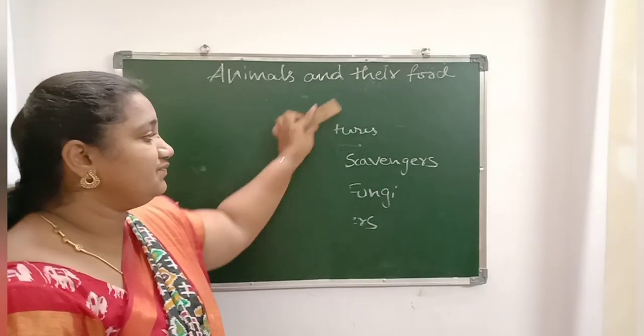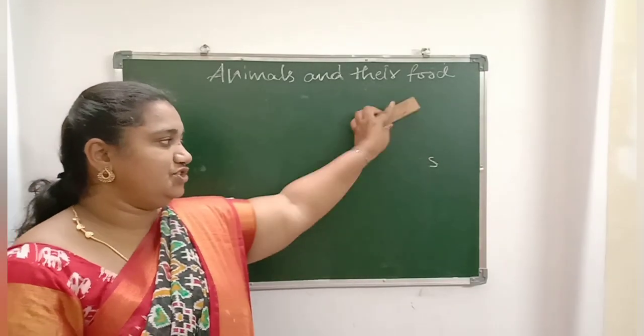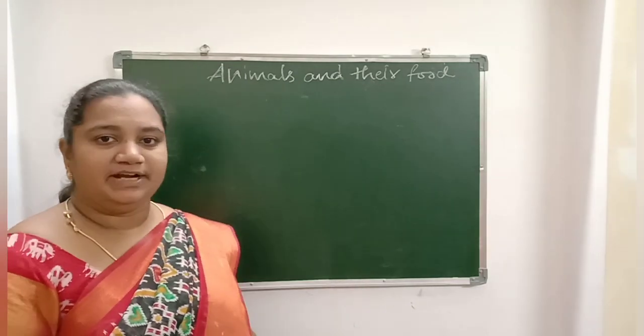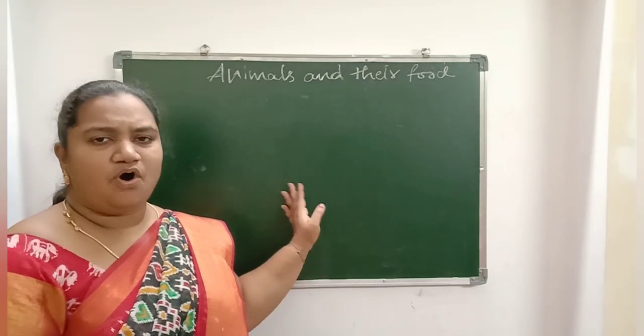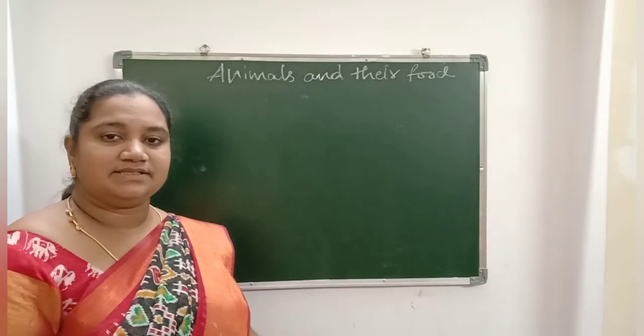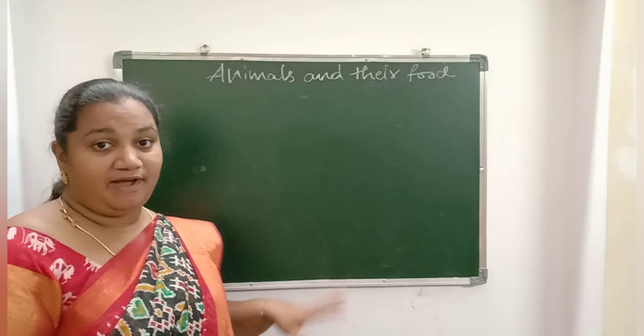And what about this food web? Food chain. How have we drawn a food chain, children? In a straight line form, right? In a straight line. So all the food chains need not be in a straight line. They will not always exist in a straight line. This food web is different.